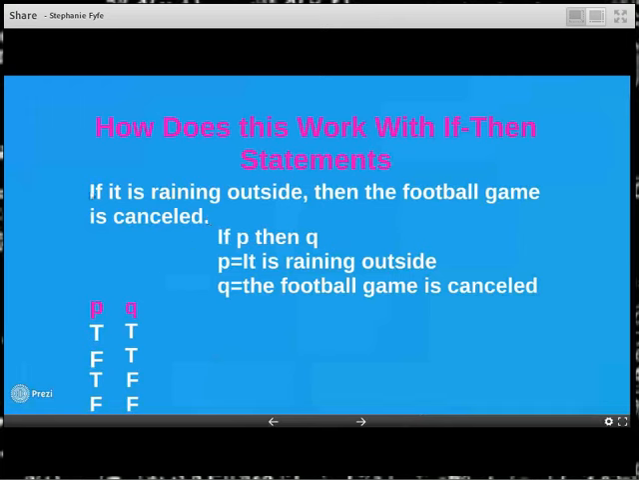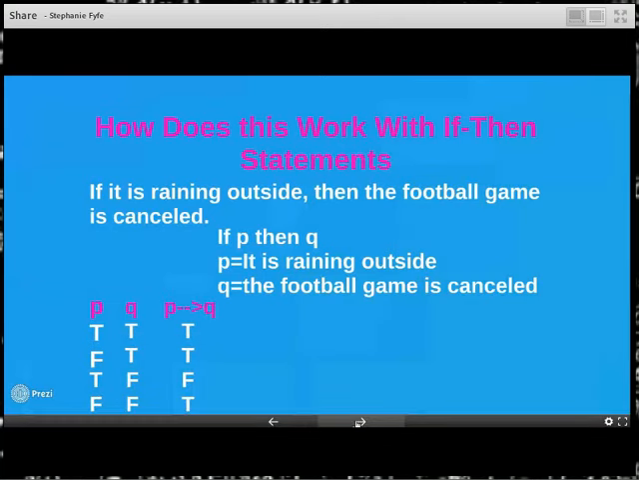If it is raining outside is true, it is raining outside, and then they cancel the football game. Yes, the football game did get canceled. Or I can think, is it raining outside? No, it's not raining outside, but the football game still got canceled for different reasons. That makes P false, Q true. Or P true, it is raining outside, but they didn't cancel the football game. Or it's neither raining outside and they did not cancel the football game. So the game is on and it's nice and sunny. So that's how these truth values work.